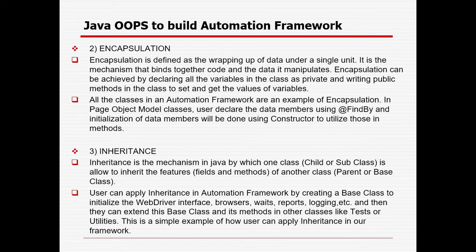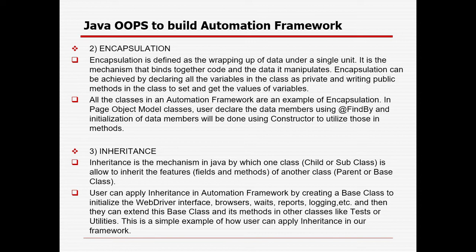Then next is encapsulation. Encapsulation is defined as the wrapping of data under a single unit. Just like a capsule, right? Ingredients of different varieties, similar or dissimilar, in a single capsule. So wrapping up data and different methods together.